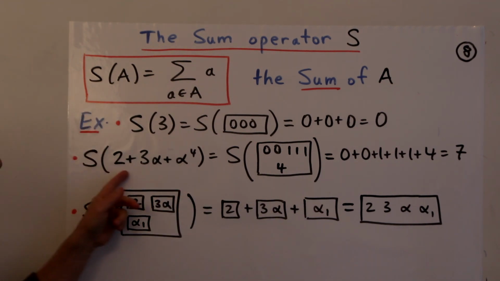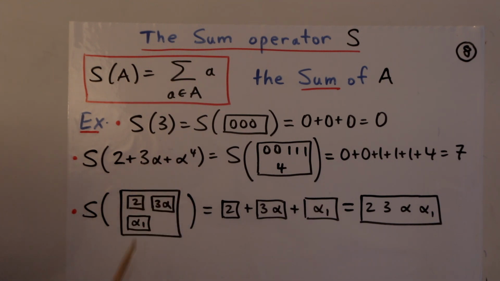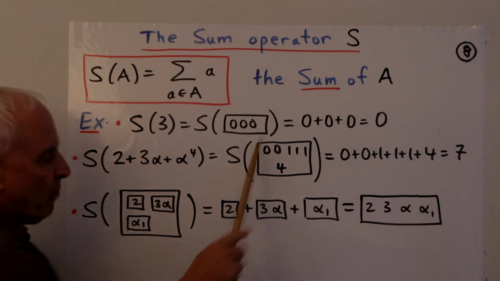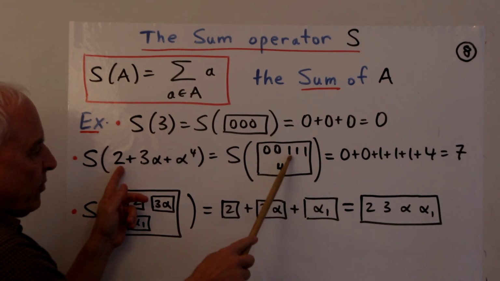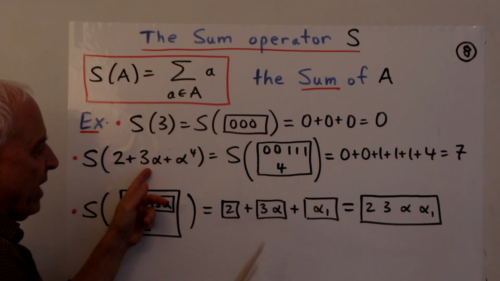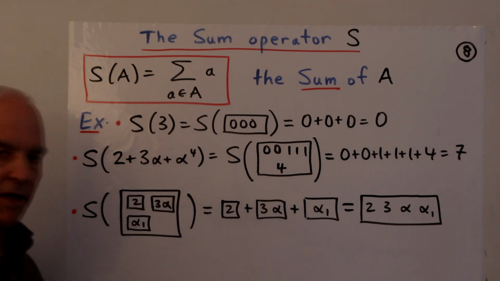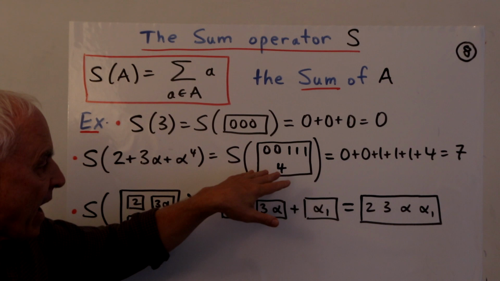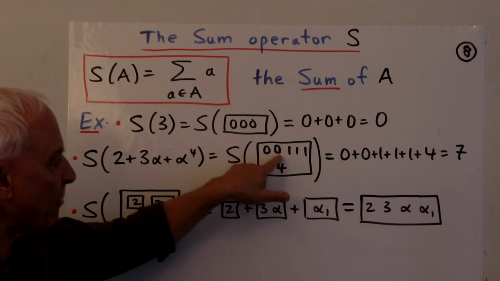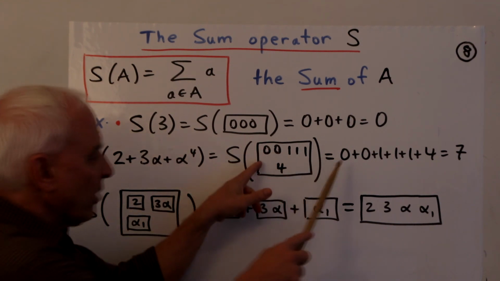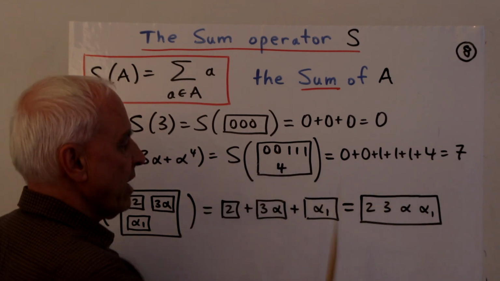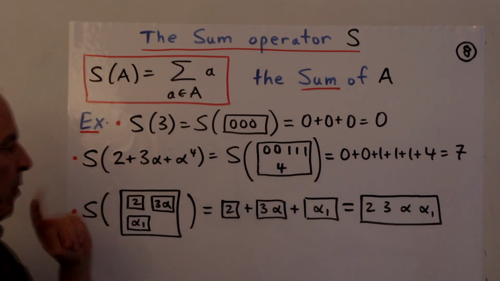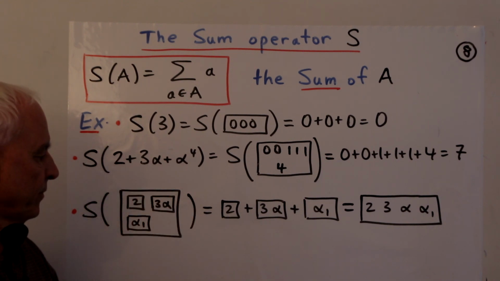Here's S of a polynomial, or polynumber: 2 plus 3 alpha plus alpha to the 4th. What does this thing actually look like? Well, it's a box. It's got 2 zeros. That's the 2. It's got 3 1s. So that's the 3 alpha. And it's got a 4, representing the alpha to the 4th. So S of that is what you get when you add up all of these elements. 0 plus 0 plus 1 plus 1 plus 1 plus 4, which is 7. So S of this polynumber is 7.